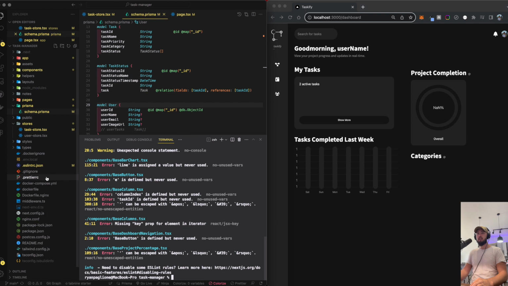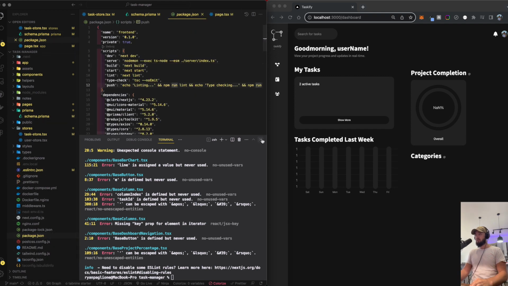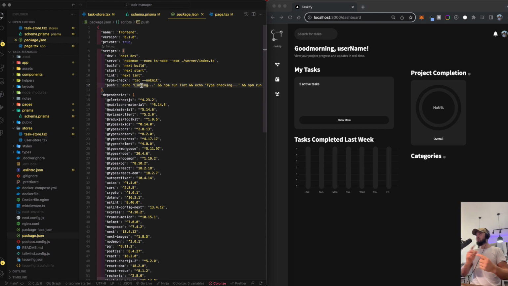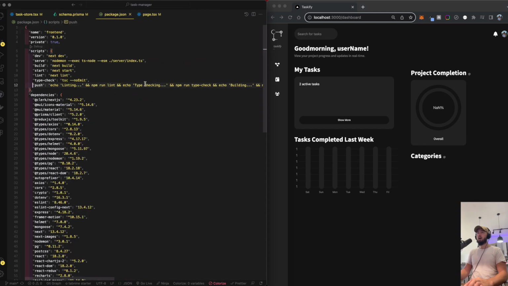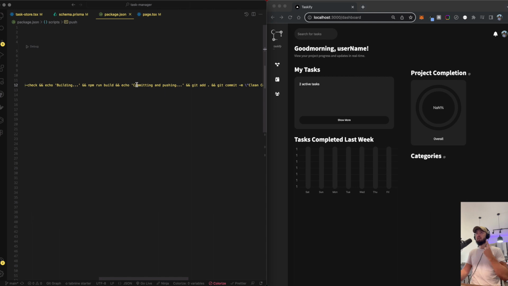I could show you guys that again. But the reason why we couldn't use it for the longest time was because we had some environment variable issues. We were using an environment local and an env file. So there were some issues there. So number one, npm run lint. Then it does a type check. And then it does a build right here. And then it commits and pushes.